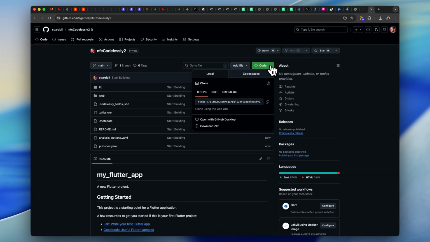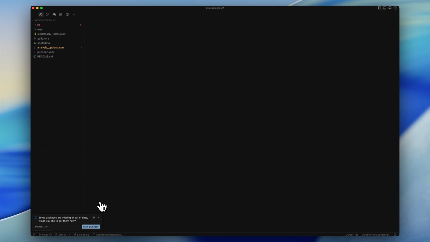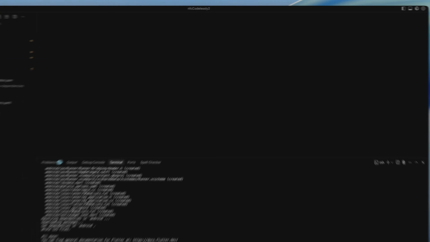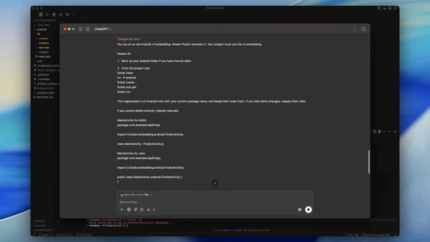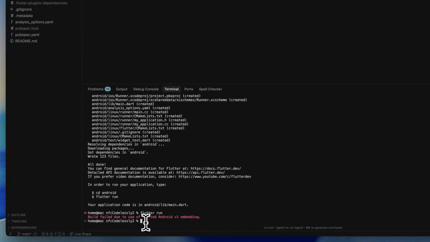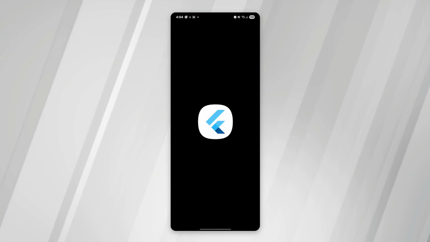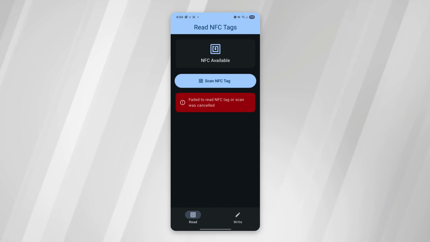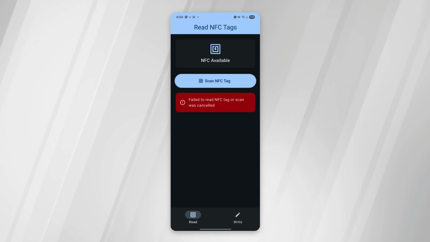So after deploying to GitHub and opening in VS Code, I get an error saying the code uses an outdated Android embedding version. So again, in true vibe coding fashion, we'll head to ChatGPT and see if we can find a quick fix. And I'm able to get the app loaded. However, using the app is a different story. I'm not able to get the NFC read function to work at all. And the write function is grayed out. As I just mentioned, Codelessly wasn't able to implement the write function.